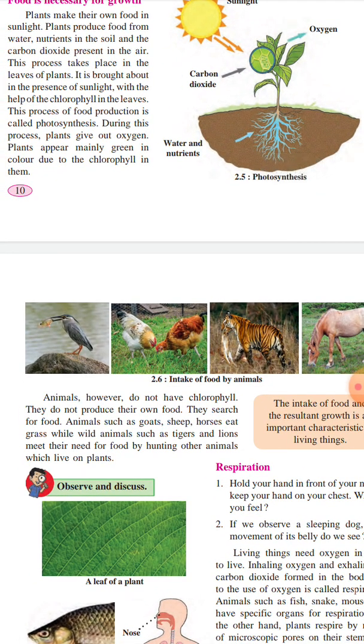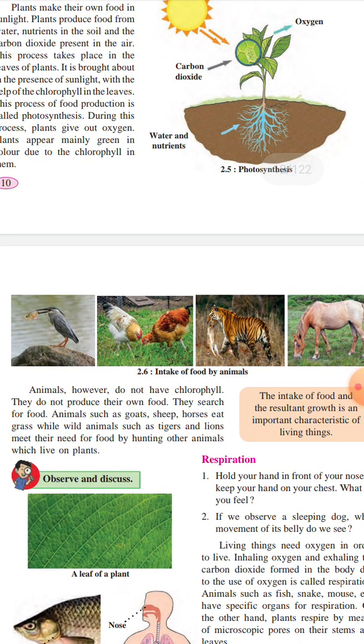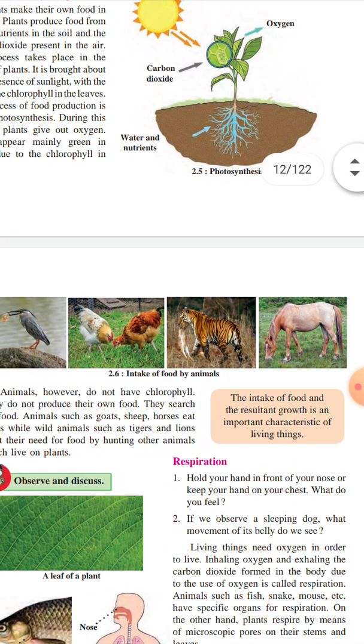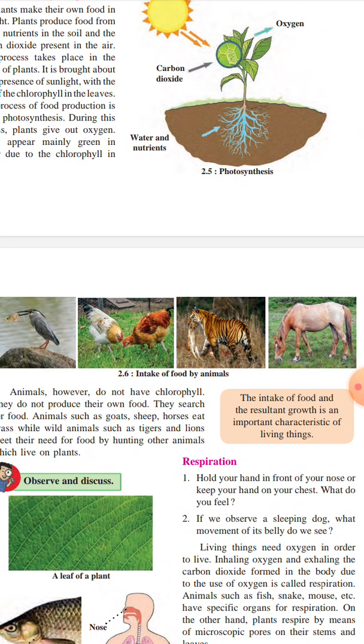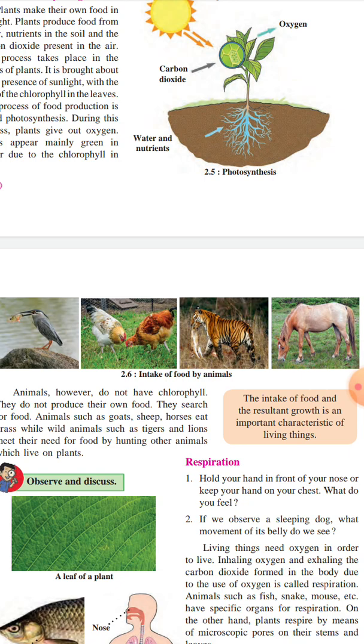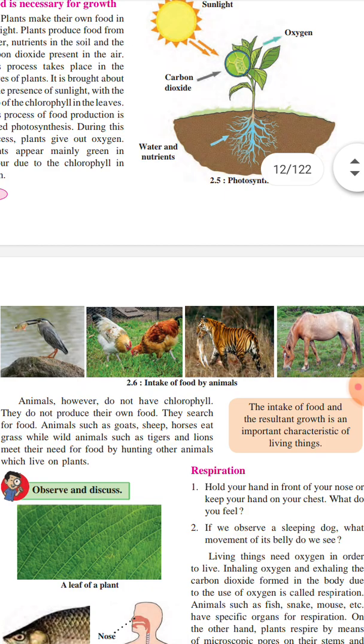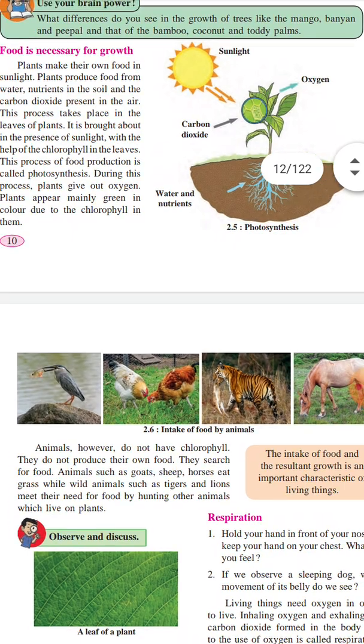Animals such as goats, sheep and horses eat grass, while wild animals such as tigers and lions meet their need for food by hunting other animals which live on plants. Okay, the intake of food and the resultant growth is an important characteristic of living things. Which is the important characteristic? The intake of food and the resultant growth is an important characteristic of living things.